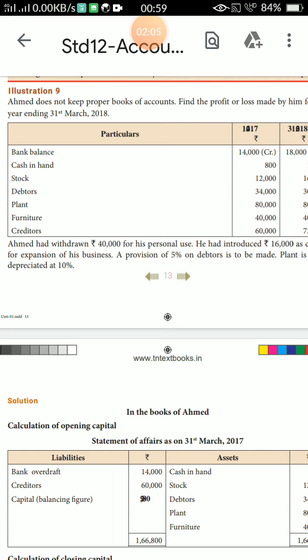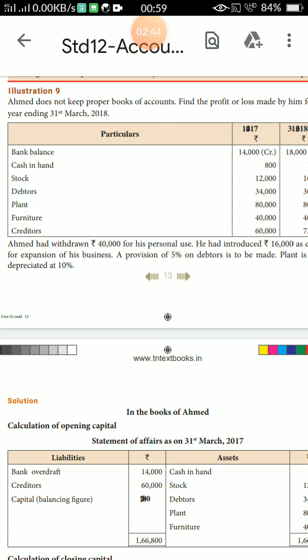Ahmad does not keep a proper book of account. Find out the profit and loss made by him for the year ending 31st March 2018. Particulars: bank balance, cash in hand, stock, debtors, plant, furniture, creditor. CR means you write on the CR side. DR means debit. CR means credit. Okay, students.